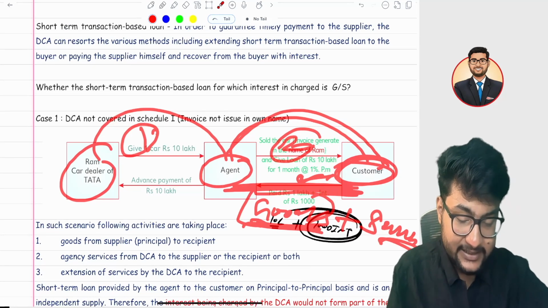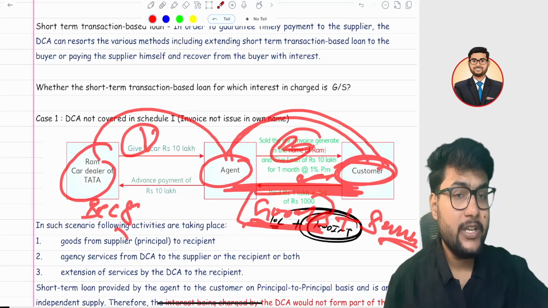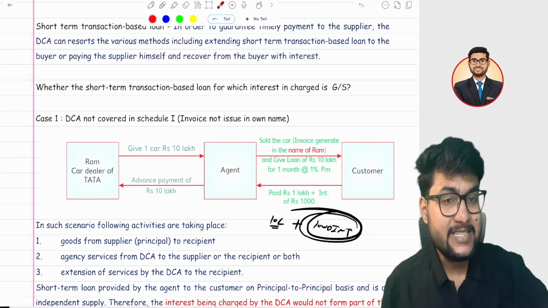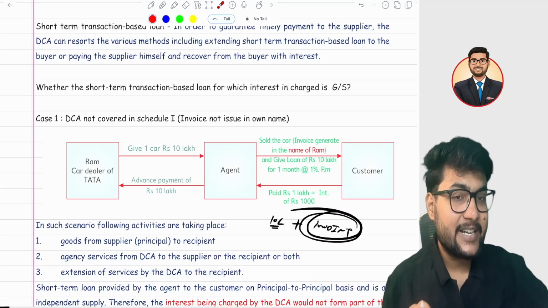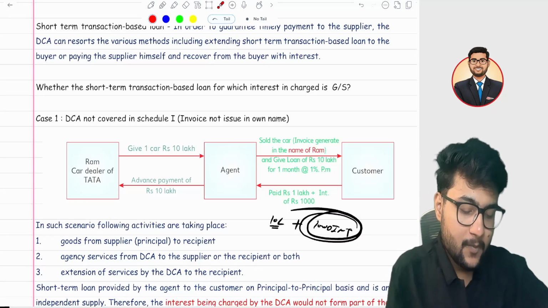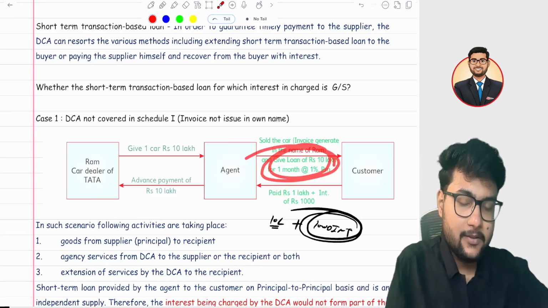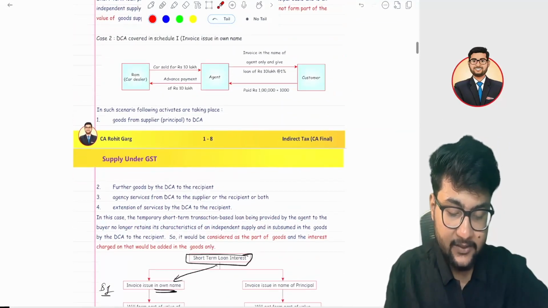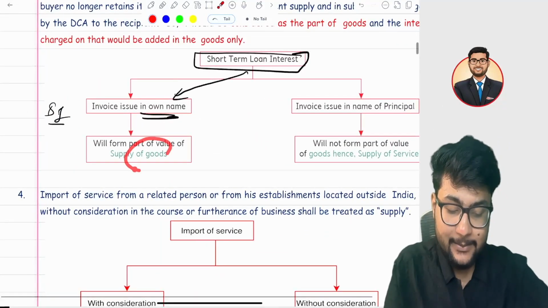So you will later study in section 8, it is a pure case of a composite supply. Here the main supply is of a car, interest is an ancillary supply, hence the rate of the car will apply. It will be added in the value of the goods, so it is treated the same as goods.